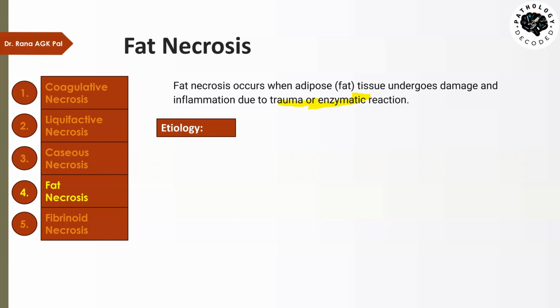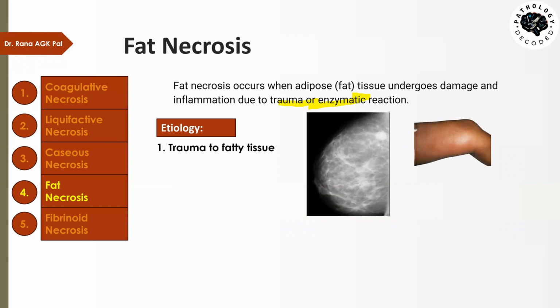So what is the etiology of fat necrosis? The first is trauma to the fatty tissue. Any trauma or physical injury to fatty tissue in the body will lead to fat necrosis. What are the sites in the body exposed to trauma? One is the breast in females, where a lot of fat tissue is present. Then other areas like the thighs, and the buttocks or gluteal region. If heavy physical trauma occurs in these areas, it will lead to fat necrosis.